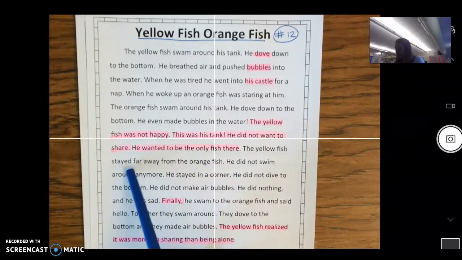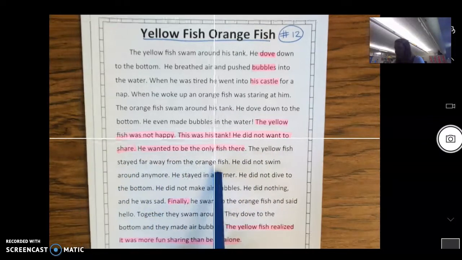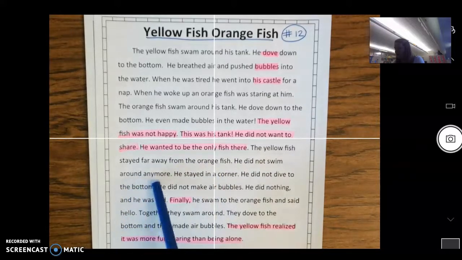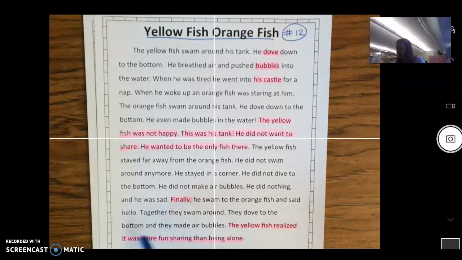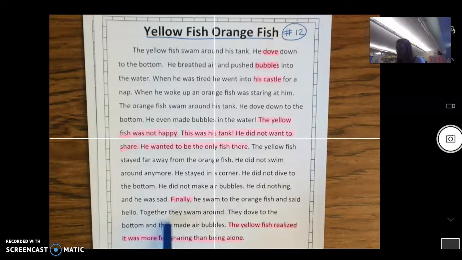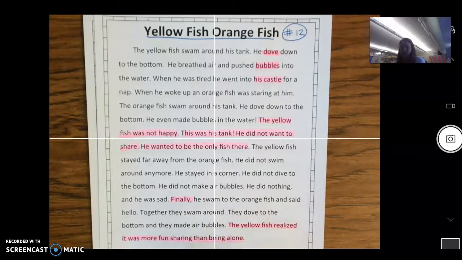The yellow fish stayed far away from the orange fish. He did not swim around anymore. He stayed in the corner. He did not dive to the bottom. He did not make air bubbles. He did nothing, and he was sad. Finally, he swam to the orange fish and said hello. Together, they swam around. They dove to the bottom, and they made air bubbles. The yellow fish realized it was more fun sharing than being alone.